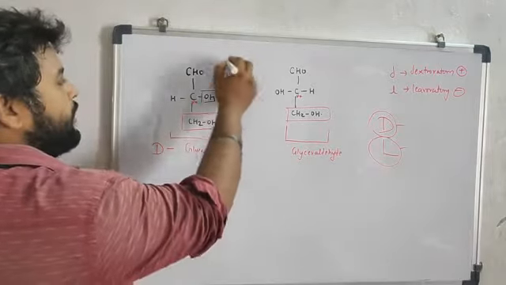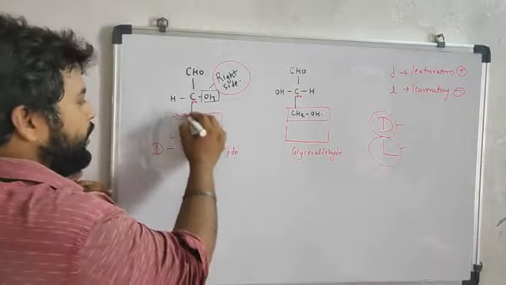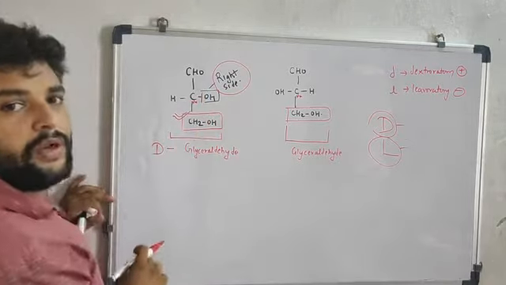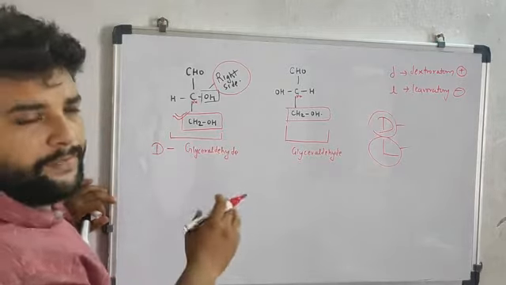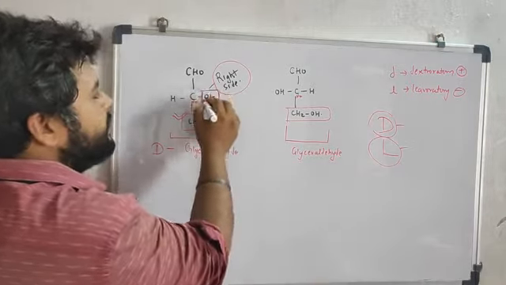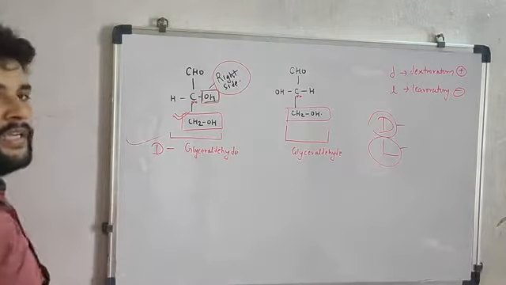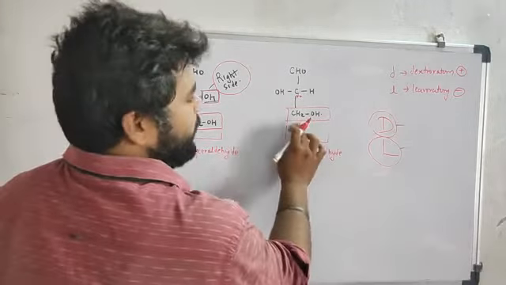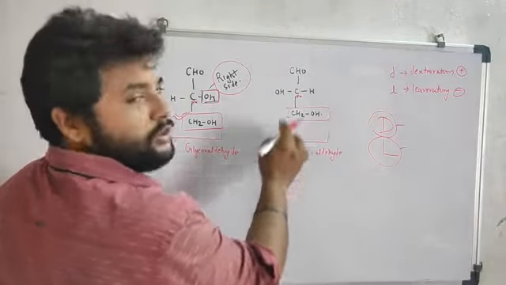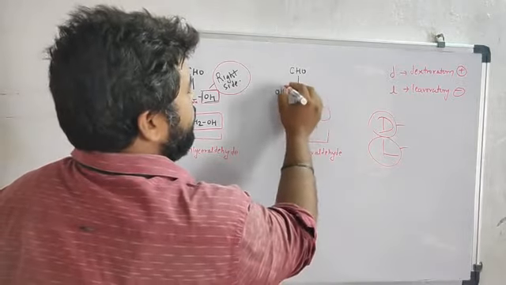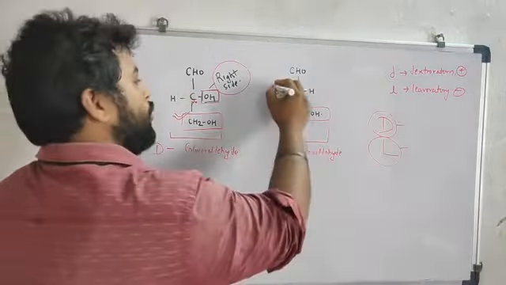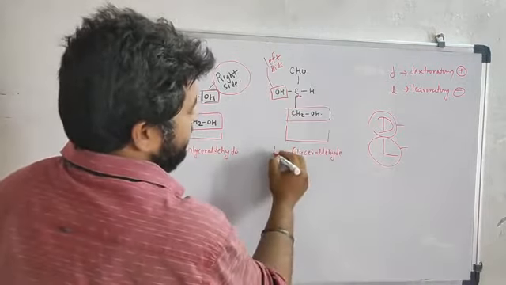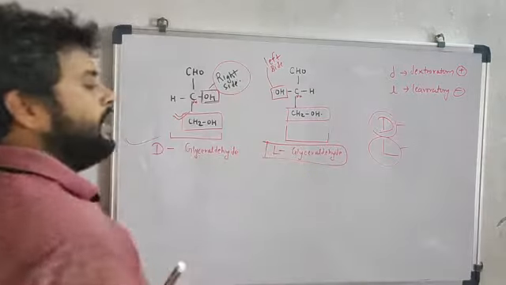First identify the CH2OH and then proceed to the previous carbon. If the OH is on the right side, it represents the D form. And this is the CH2OH; proceed to the previous carbon. If the OH is present on the left side, then it is called L-glyceraldehyde.